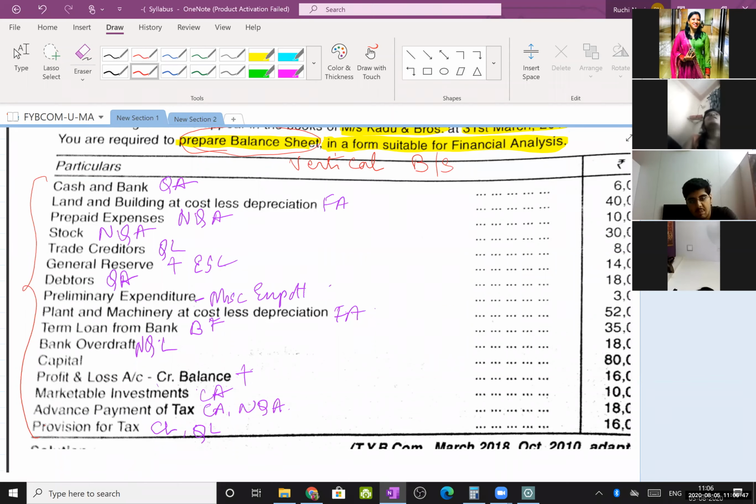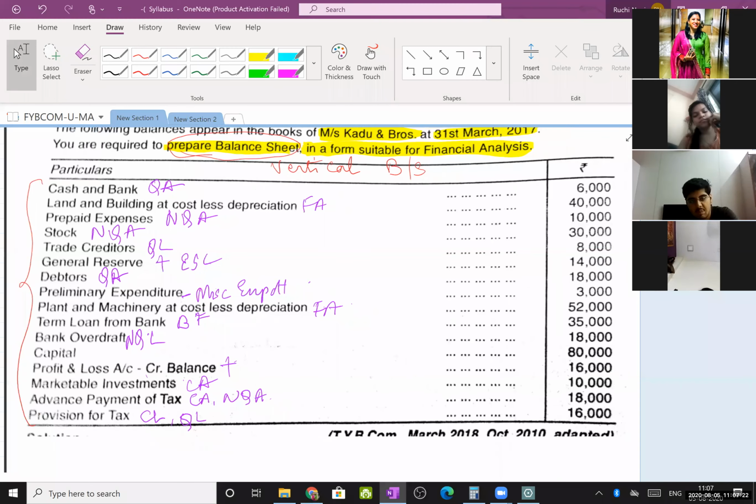And then next is application of funds. The money which you have collected, you have to apply into various resources for the business. The first is fixed assets. Next, long-term investments, and third, working capital. Working capital is further identified as current assets and current liability. Current assets are again identified as quick assets and non-quick, and current liability as quick liability and non-quick liability. So this was the summarization of the vertical balance sheet.